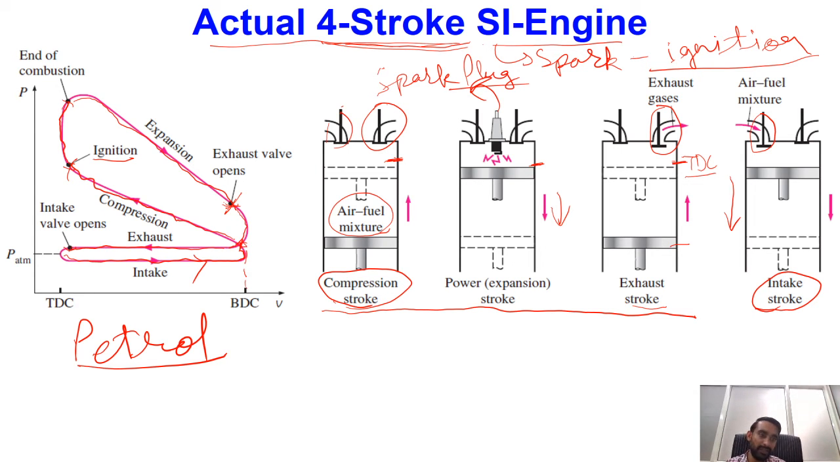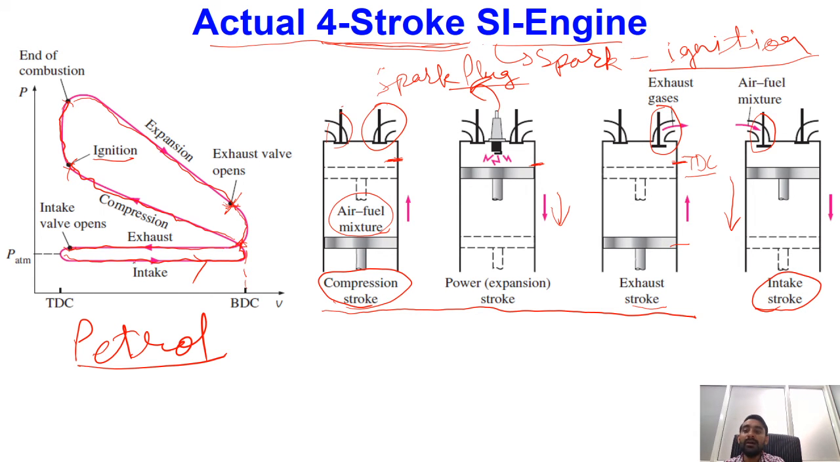During that time, you see what is happening: your piston is moving in the downward direction. It means the volume is increasing, and at the same point of time, the mixture of air and fuel is also increasing. So if the rate of piston displacement and the rate at which the air and fuel mixture is entering the piston cylinder arrangement are the same, then what will be happening?